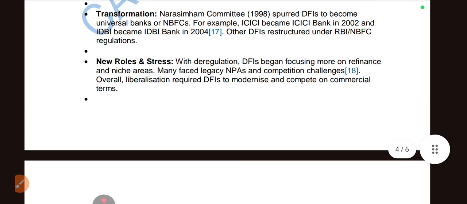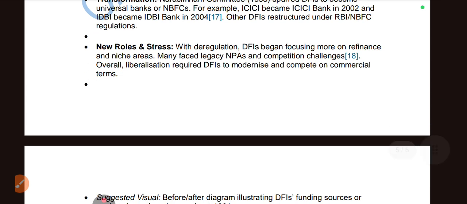Okay, new roles and stress. With deregulation, DFIs began focusing more on refinance and niche areas. Many faced legacy NPA and competition challenges. Overall, liberalization required DFIs to modernize and compete on commercial terms.